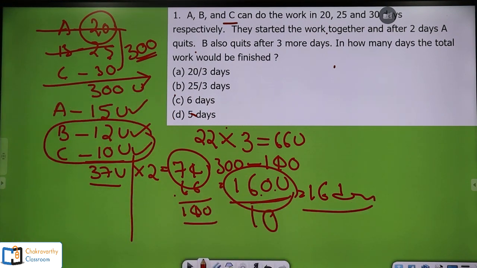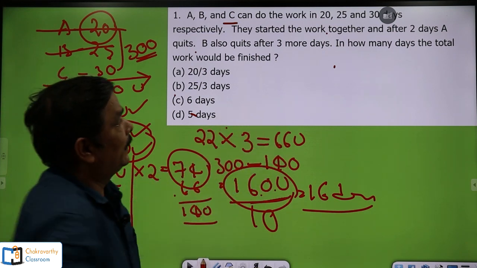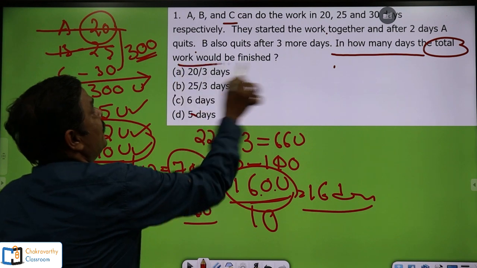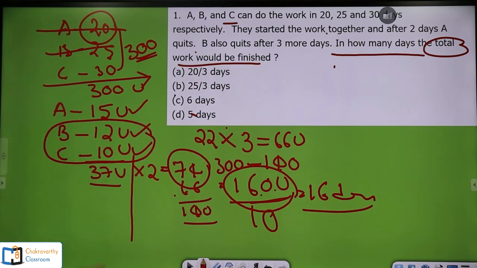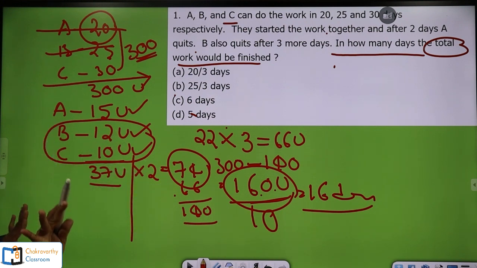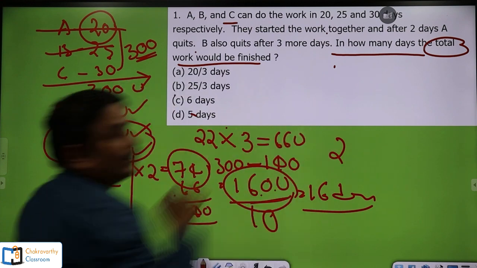But students, here the answer is not 16 days. The question is in how many days the total work would be finished. First of all, all the 3 worked for how many days? All the 3 worked for 2 days.